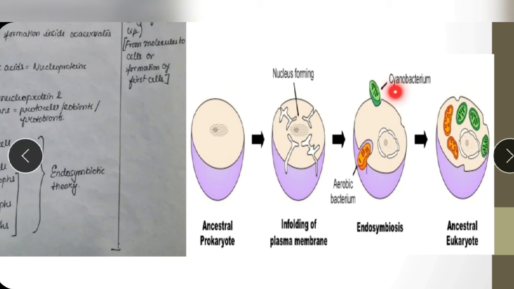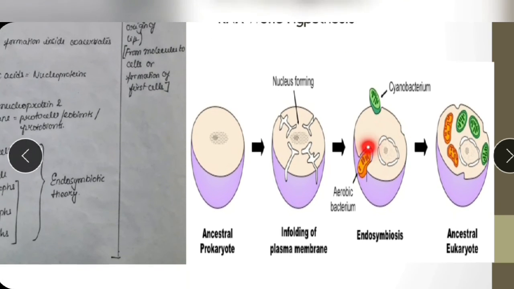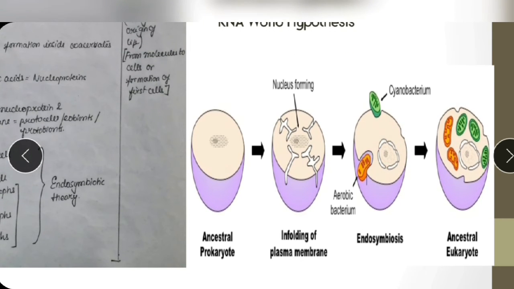Now the next question is how the chloroplast came into existence. Maybe there was a cyanobacterium, like they have shown over here, or any kind of photoautotrophic structure. This photoautotrophic cell again got engulfed by that bigger cell, and this bigger cell by chance, instead of digesting it, kept it inside its body in the form of a cell organelle.